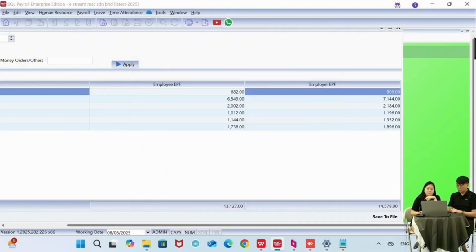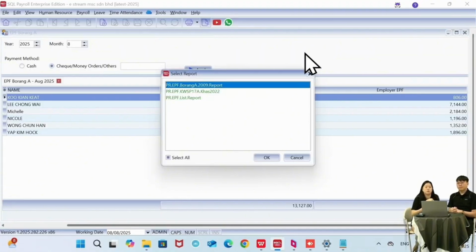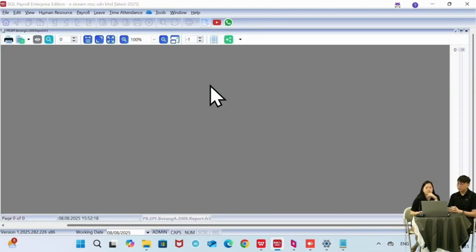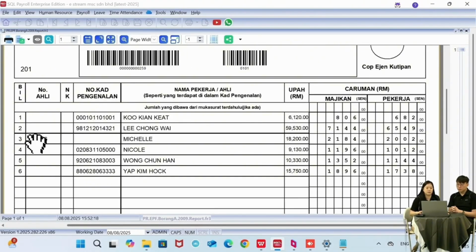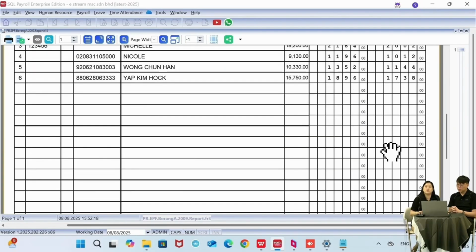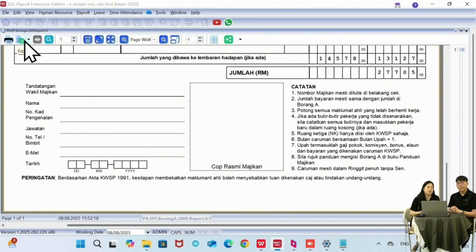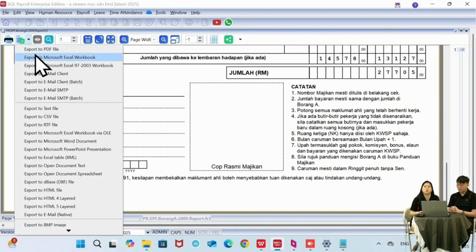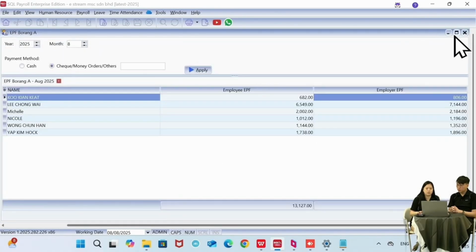And then if let's say you need some supporting documents, you have to have the reporting or the listing. So you can click on the preview button. For information, all the listings that we have in the report have their own report format, so you can just directly print from the system. For EPF, we have the Borang A. So I click on Borang A, you can see it's exactly the same format as provided by KWSP, just that we have filled up everything for you. You can see everything is filled up already, and then you can just click on print, or you can just export to PDF or Excel, up to you. Okay, I can close this one.